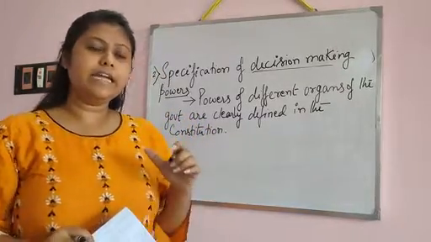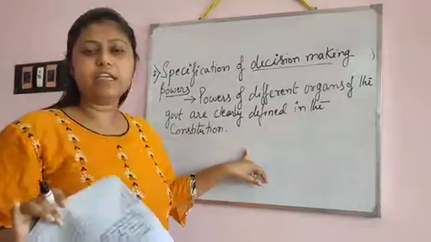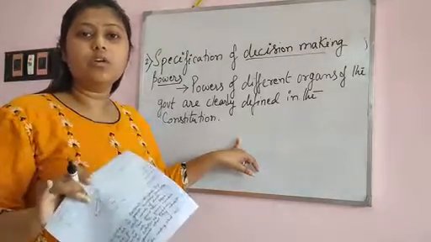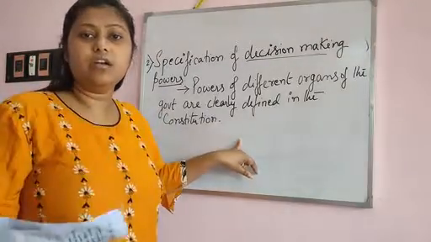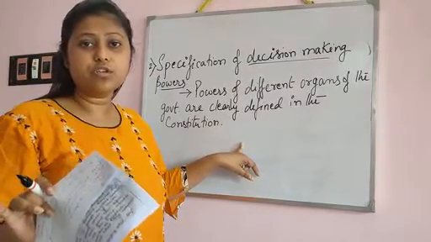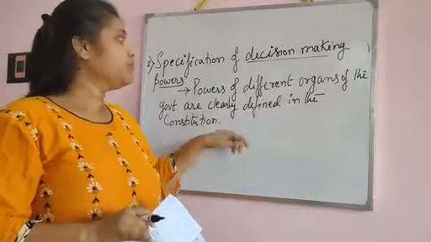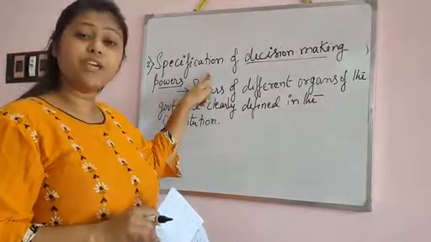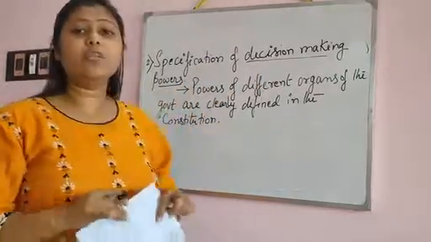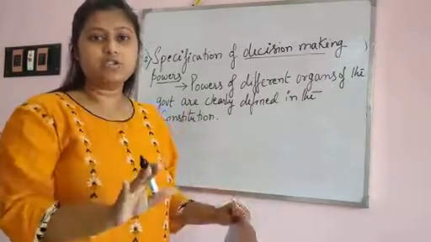So basically it is in our constitution that it is said who will take the decisions for us. If there is any emergency, or any kind of work going on, or how the society will run, who will take these decisions? That is the main question. You will get the answer in the constitution, because the constitution gives specification of decision making powers; who will take the decision is all specified by the constitution.